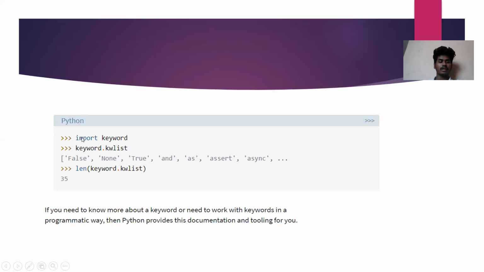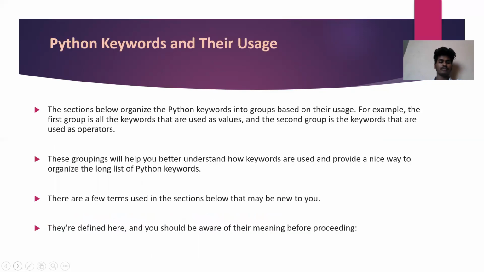The next is import keyword, then keyword.kwlist: False, None, True, and, as, assert, async, and so on. The length of the keyword list is a total of 35 keywords. If you need to know more about the keywords in a programmatic way, Python provides documentation tooling for you. And next is Python keywords and their usage.